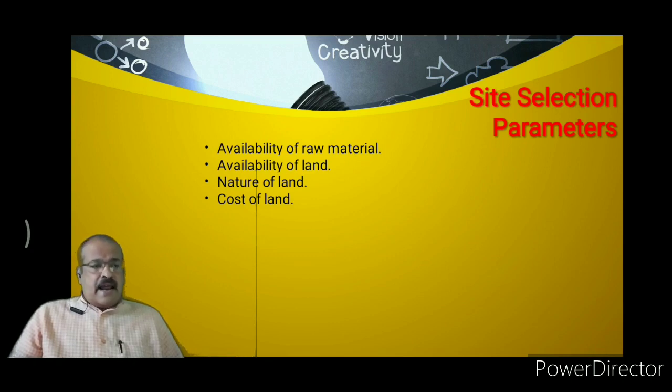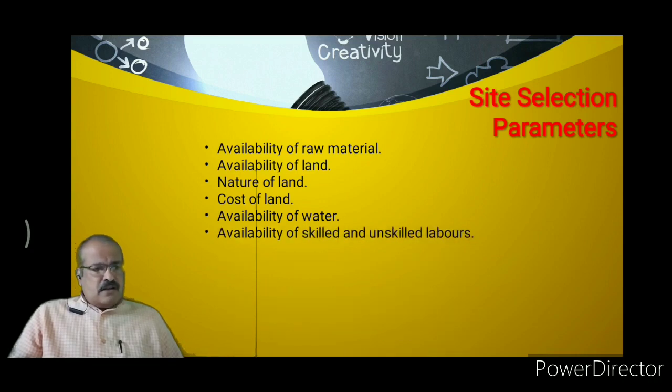Then the cost of the land, whether that land is agricultural land, or a hilly area, or a seashore area. We have to take it into consideration, and we have to consider the cost of that land also. Then availability of water, because in a steam power plant the major input is water, and this water must be available at that site.